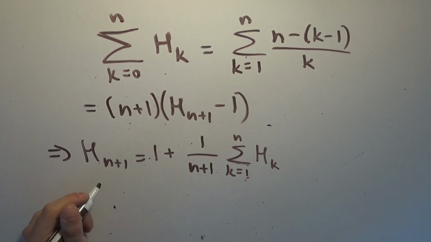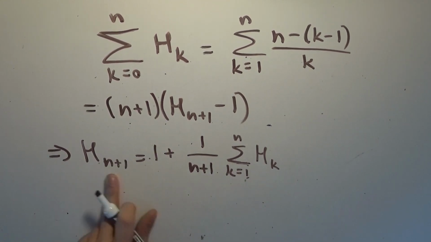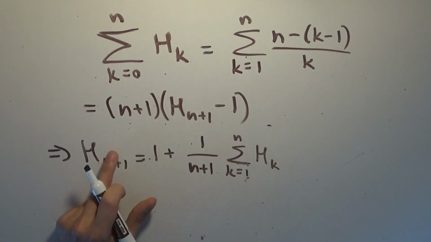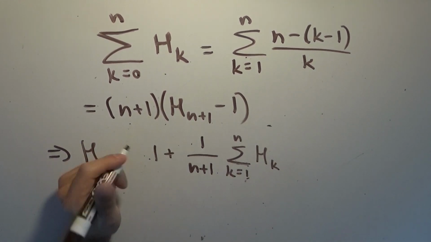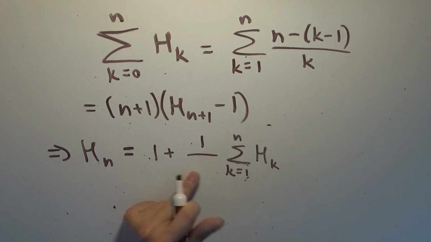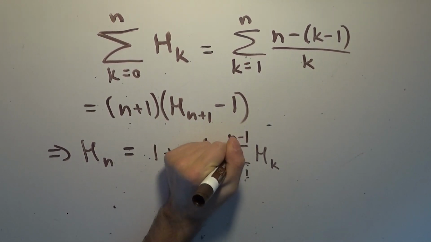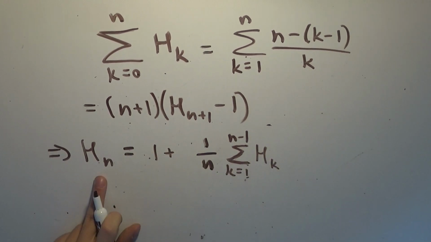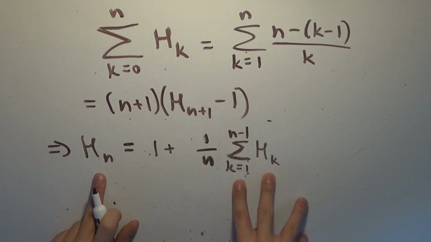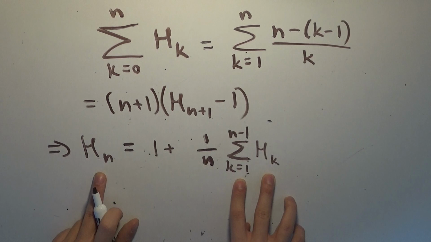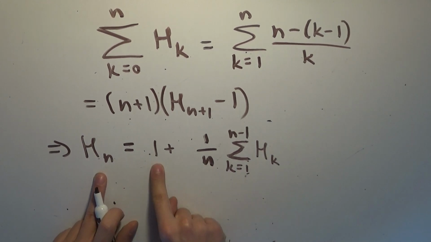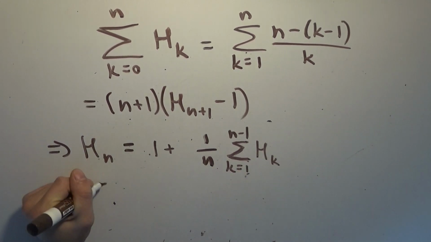And so look what we have. What I'm actually going to do now is I'm going to plug in n minus 1 for n, so that we actually end up with a formula for the nth harmonic number as opposed to the n plus first one, because I think that's more illustrative. So we end up with n minus 1. And so all this is saying is that to get the nth harmonic number, you just have to add up the first n minus 1 harmonic numbers, divide that sum by n, and then add 1. And that's how you get the next harmonic number.